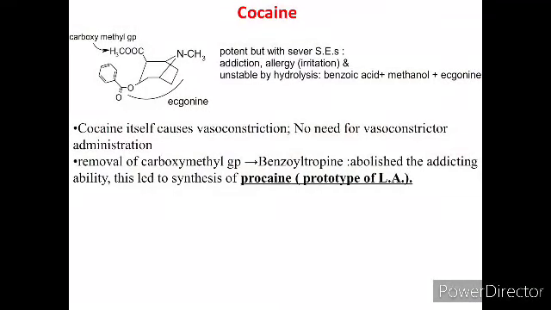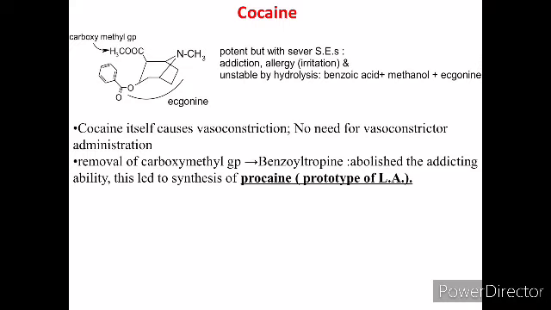The discovery of local anesthetics dates back to the chewing of coca leaves by natives of Peru. The isolation of cocaine and the determination of its structure gave the boost to the synthesis of new local anesthetics. As we see the structure of cocaine, we have ecgonine in this, and this is a potent local anesthetic, but its use was limited because of addiction, high acute toxicity and allergic reactions. It is unstable by hydrolysis, giving benzoic acid, methanol and ecgonine.